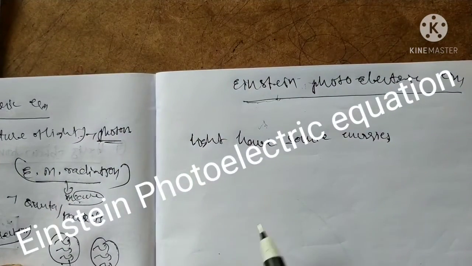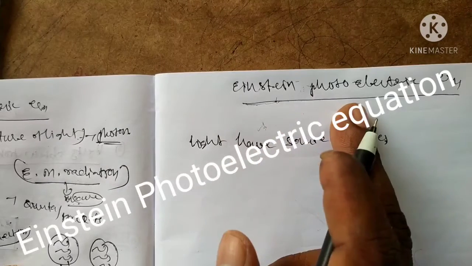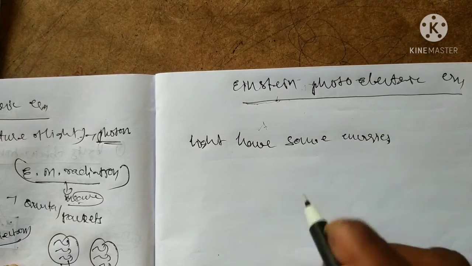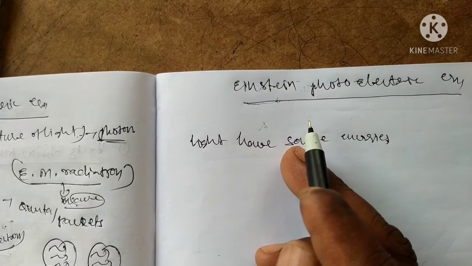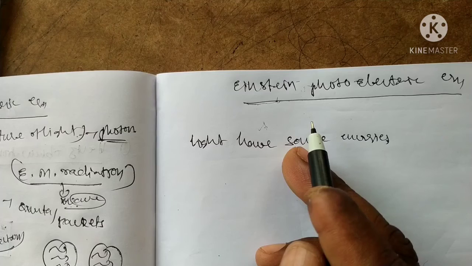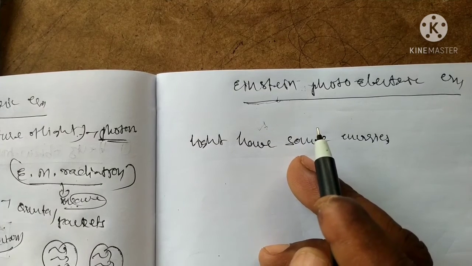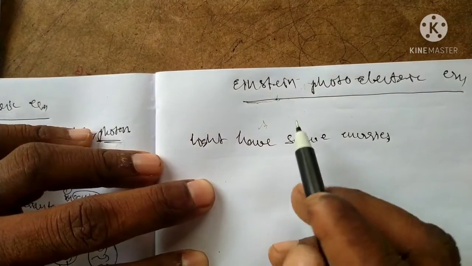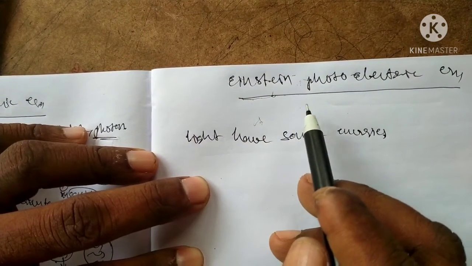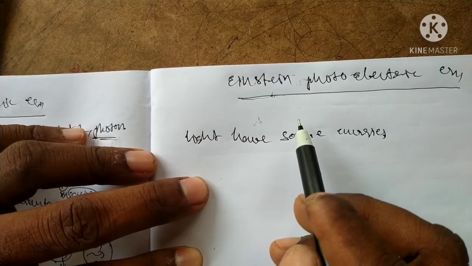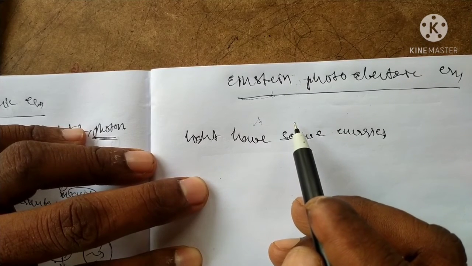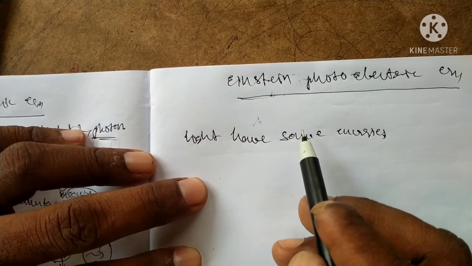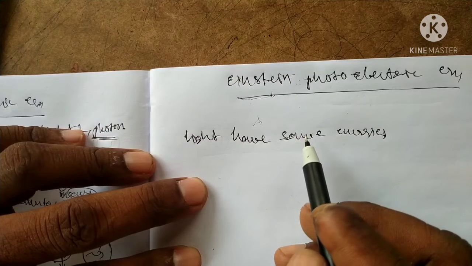Today we discuss Einstein's photoelectric equation. The Einstein equation can be explained on the basis of light energy, that is, on the basis of photons. Albert Einstein proposed a radically new concept of electromagnetic radiation to explain the photoelectric effect.